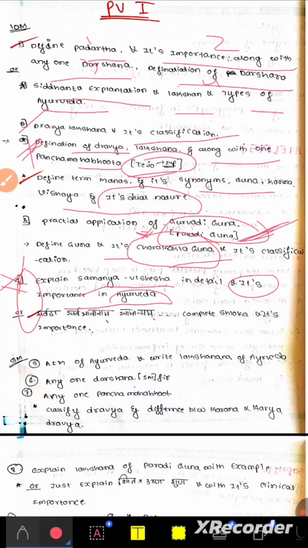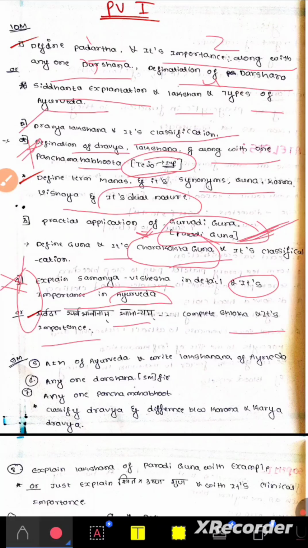Again, if they don't ask Samanya Vishesha directly, they'll ask 'Sarvada Sarva Bhavanam Samanyam...', complete the shloka and its importance. So they'll give the shloka, we have to complete that shloka, and write its importance. Again the same: what is its importance in Ayurveda. So repeatedly they have asked such types.